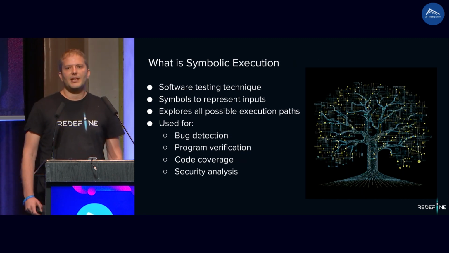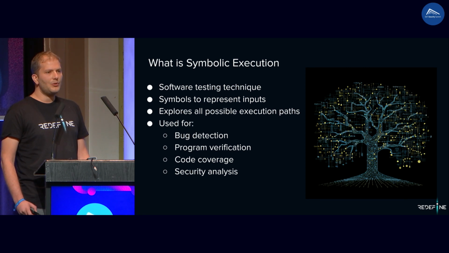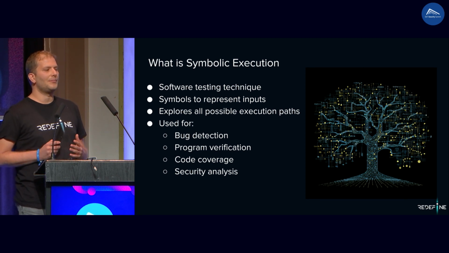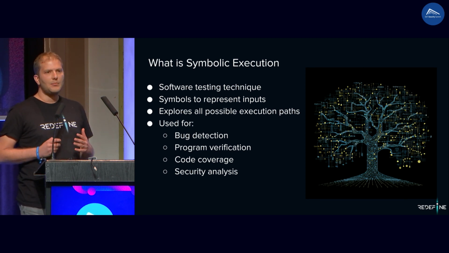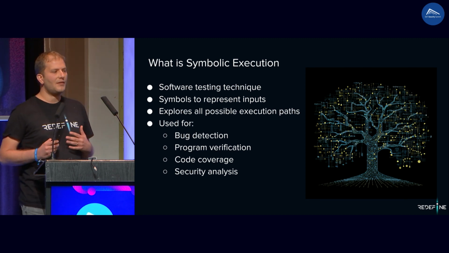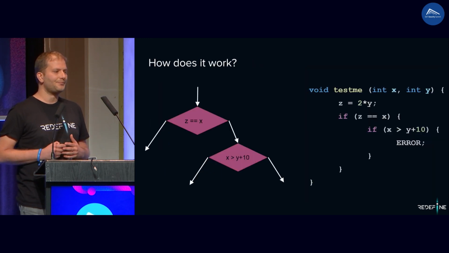What is symbolic execution? Symbolic execution is a software testing technique that uses symbolic inputs to analyze all the potential execution paths of a program. It is used to detect bugs, to verify the correctness of a program, in code coverage and in security analysis. We will see how symbolic execution can help to detect DeFi scams.